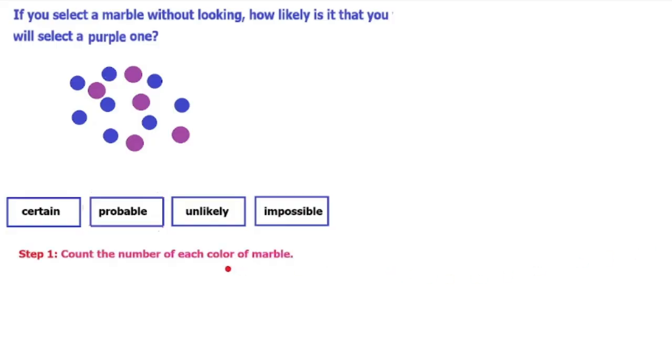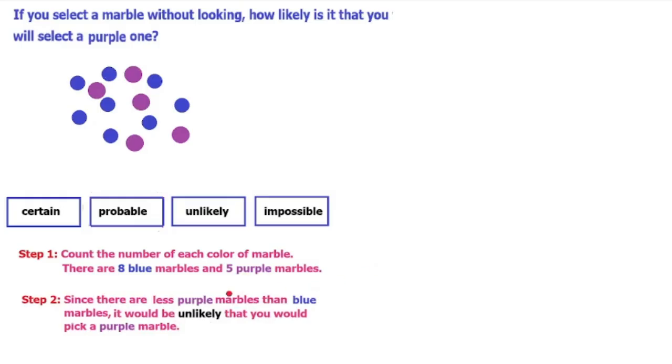So the first step is to count the number of each color of marble. So there are 8 blue marbles and 5 purple marbles. And let's check that. 1, 2, 3, 4, 5, 6, 7, 8. 8 blue. And 1, 2, 3, 4, 5. 5 purple marbles.